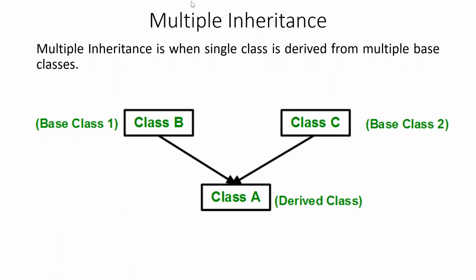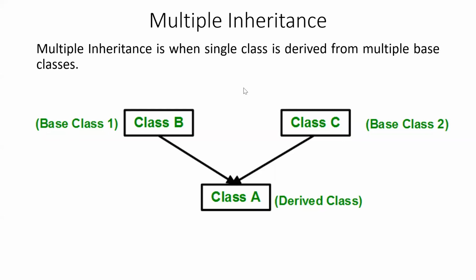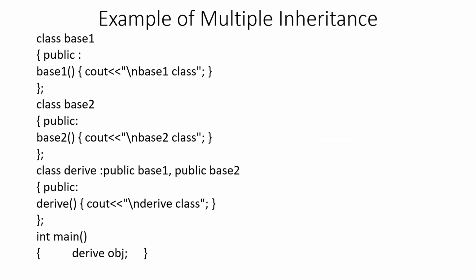As you can see in the figure below, this is the single derived class which is directly inherited from multiple base classes. So class A is directly inherited from class B, and it is also directly inherited from class C. This type of inheritance is called multiple inheritance. So now we will see how we can implement the concept of multiple inheritance in C++. So here is a simple program to implement the multiple inheritance.